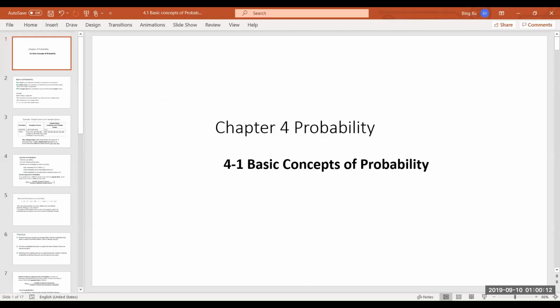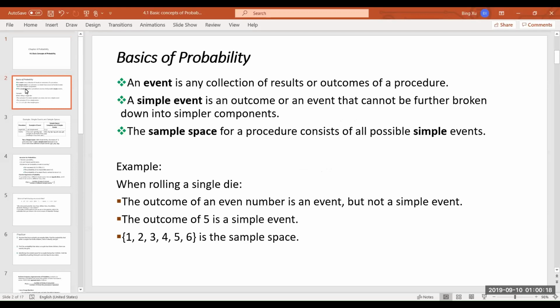Okay, today we'll go over basic concepts of probability. So starting with these definitions: what is an event, simple event, and sample space. Let's take rolling a single die, for example. An event is any collection of results or outcomes.